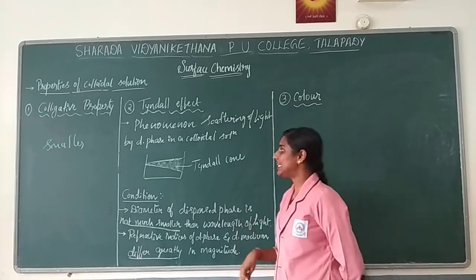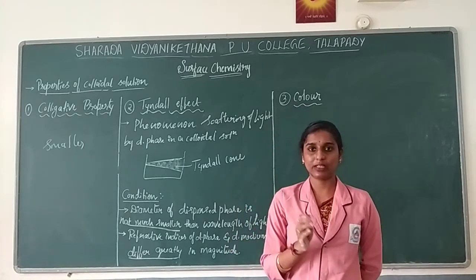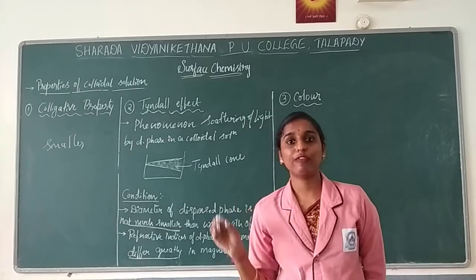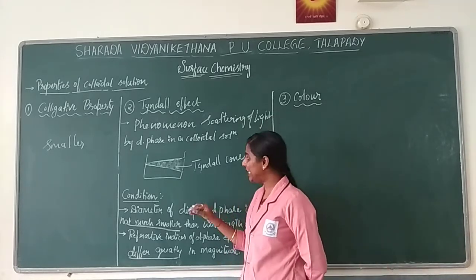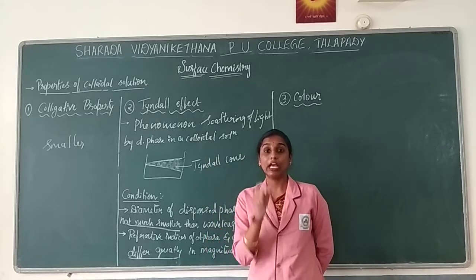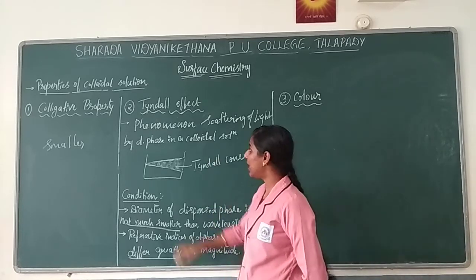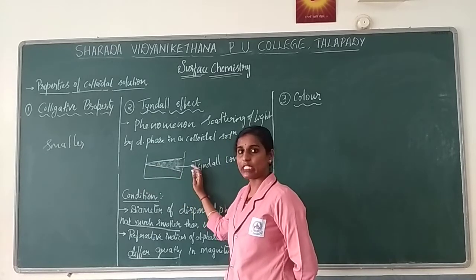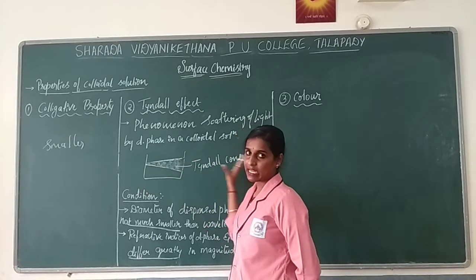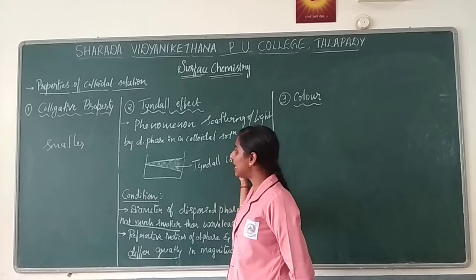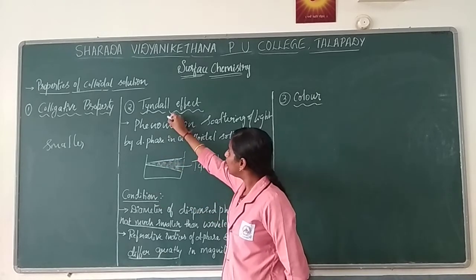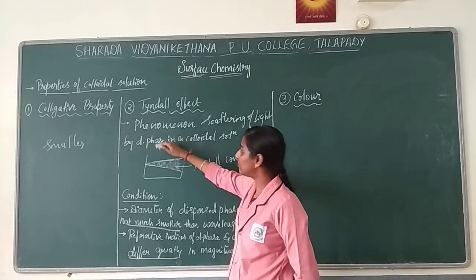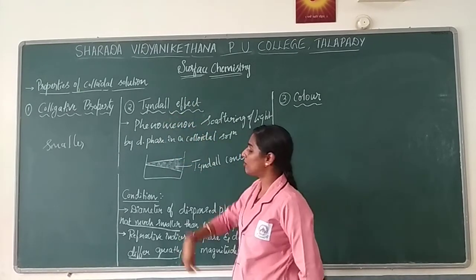One of the scientists wanted to observe whether it is possible to find the size as well as the shape of the particle by using an ultramicroscope. What he did was take a colloidal solution in a beaker and pass a light through a lens. Then, using an ultramicroscope from the upper side, he observed.